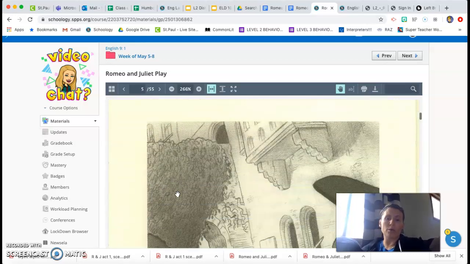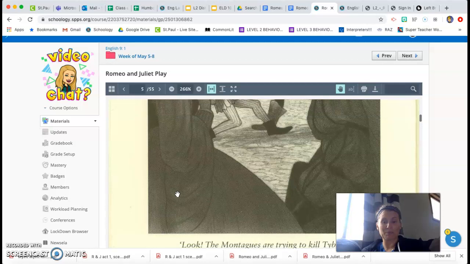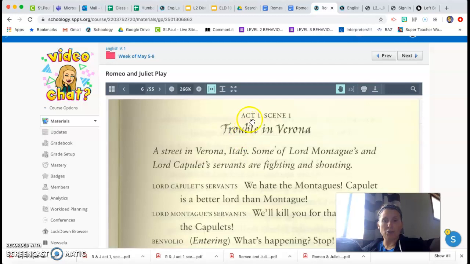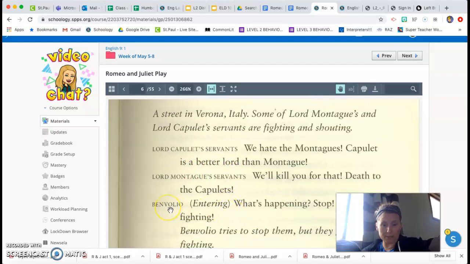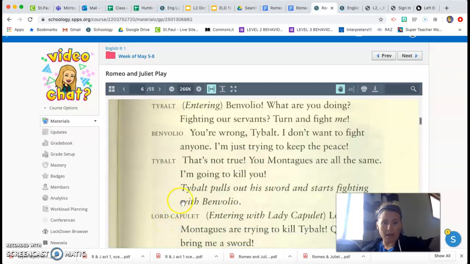So each day we will read, and you might hear my voice. Sometimes you might hear someone else reading too. And I'm going to start reading this today, but I'll do that in a little bit. After you hear the play, you'll notice the names of the people who are speaking. So when you see their name in front of it, it means they're talking, okay? And then when you see this kind of writing, nobody is saying this. This is what they would be doing if you were watching the play in a theater, okay?